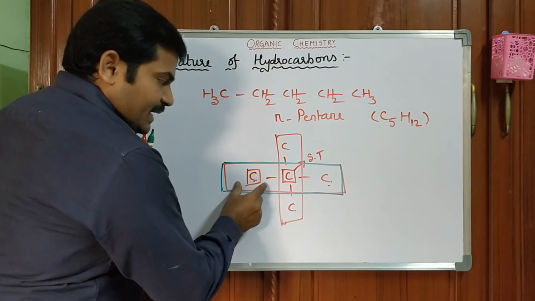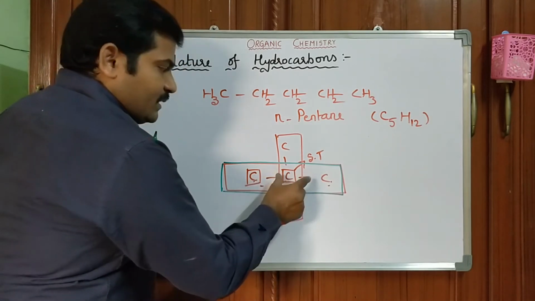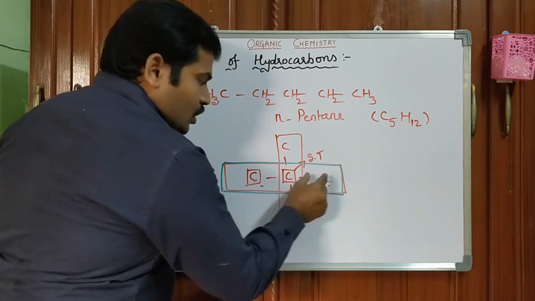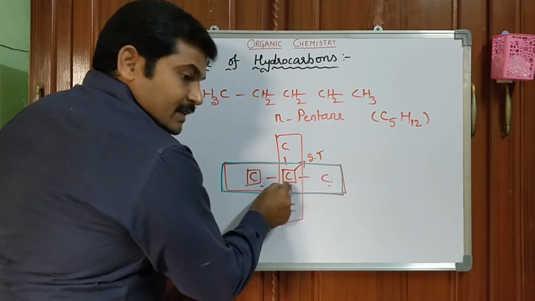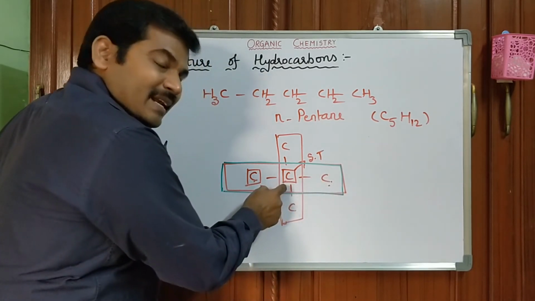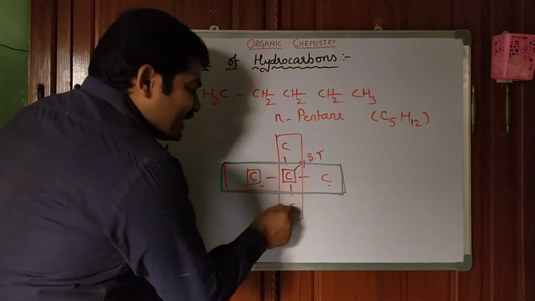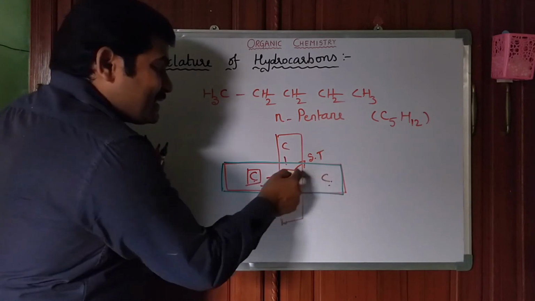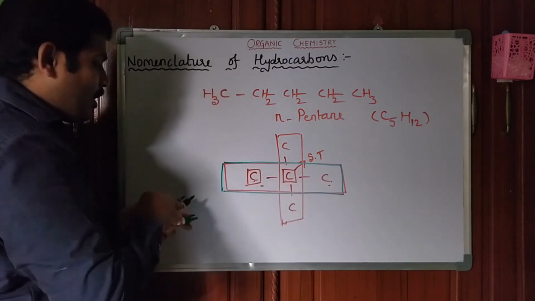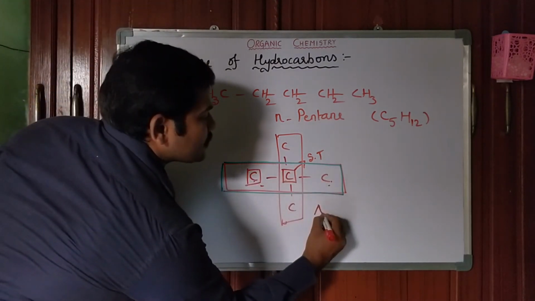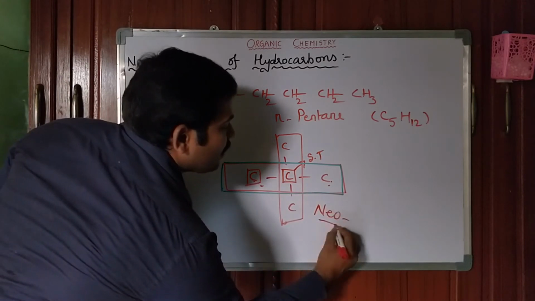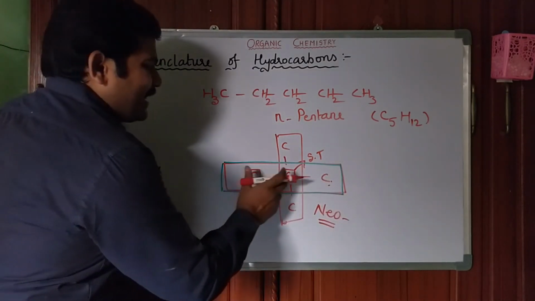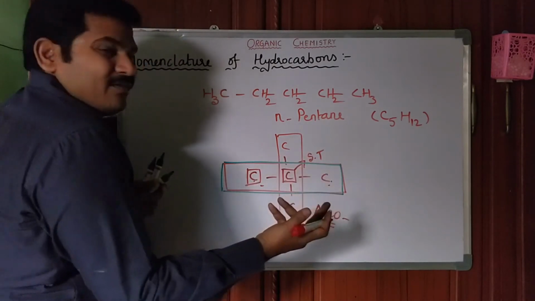Now, this is the terminal carbon atom or ultimate carbon atom. This is the penultimate carbon atom. This is also a terminal carbon atom. Now it is called subterminal or penultimate. So, the penultimate carbon atom contains how many carbons? Two carbons. Hence, such type of compounds are called neo compounds. Then you count the number of carbon atoms: 1, 2, 3, 4, 5. Pentane.